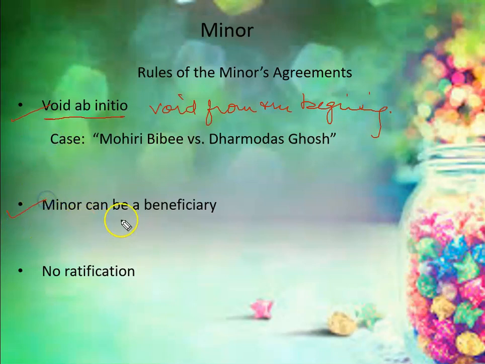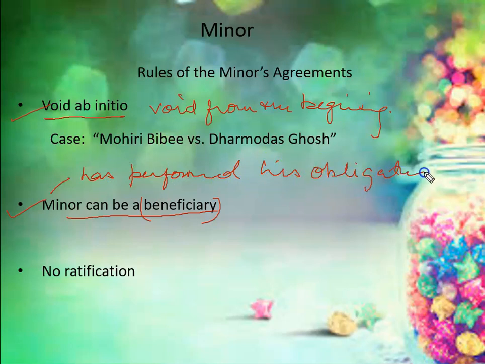The second one is that a minor can be a beneficiary also. So first of all, we should know the meaning of beneficiary. Beneficiary means if you are supposed to avail or derive any benefits, right? So how can a minor become a beneficiary? If a minor has performed his obligation, then only he can avail the benefits. So we will take one example.